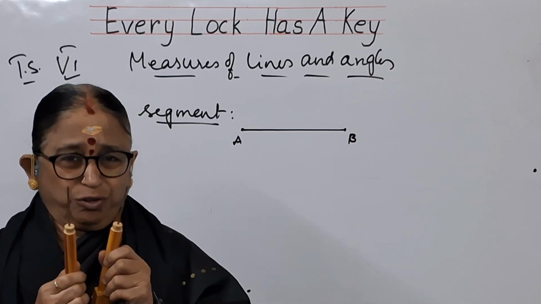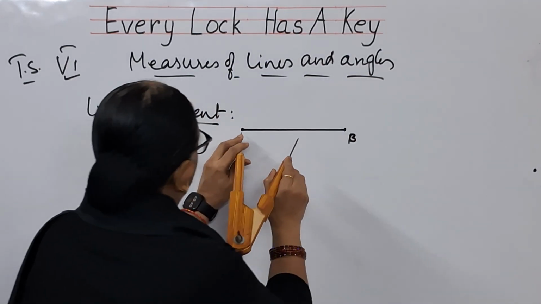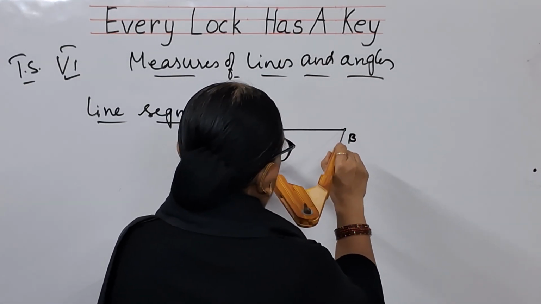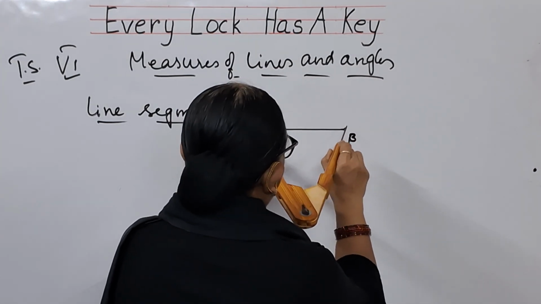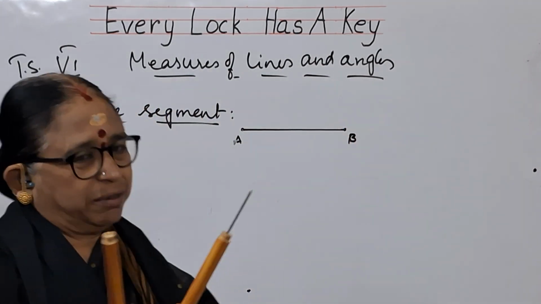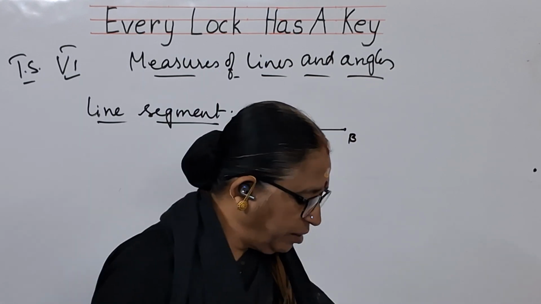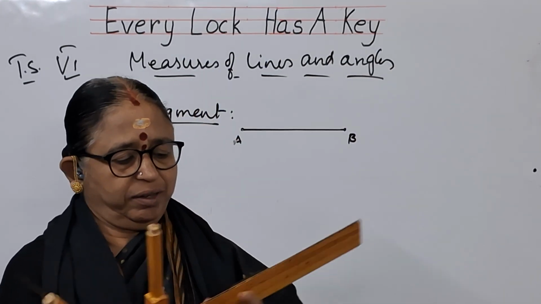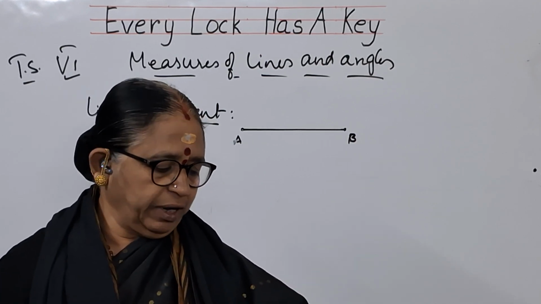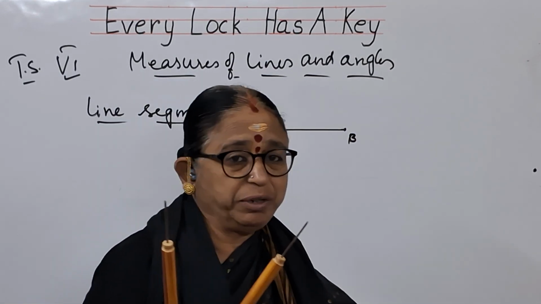What you need to do, you have to spread it. Keep one of the needles at one point, the edge point of the line segment, and spread the other one till the edge of the other. So this is my line segment. This distance is my line segment. How will you measure it? If you keep it to a scale, from 0, you have to keep it. So if I keep it like this, from 0 to this, exactly I am getting 8 centimeters.